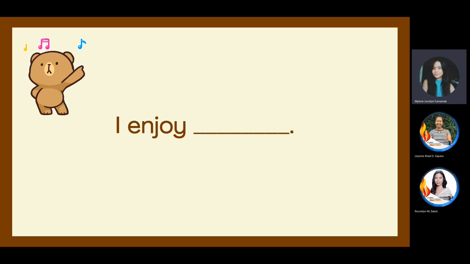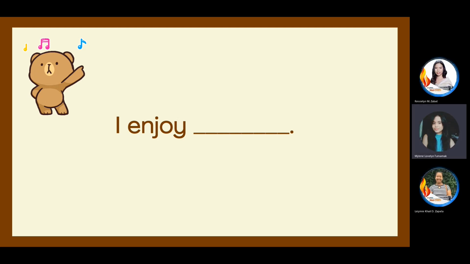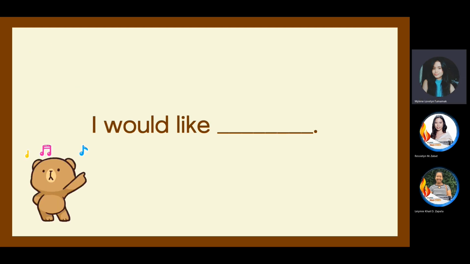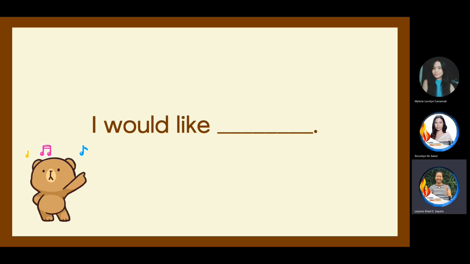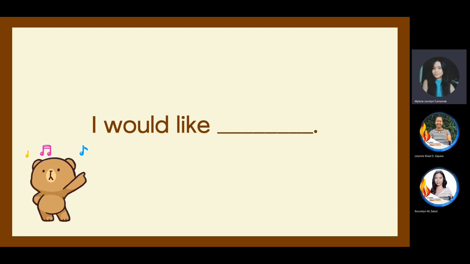I enjoy dancing. Okay. Next. I would like blank. I would like to dance. Okay, I would like to dance. Next.